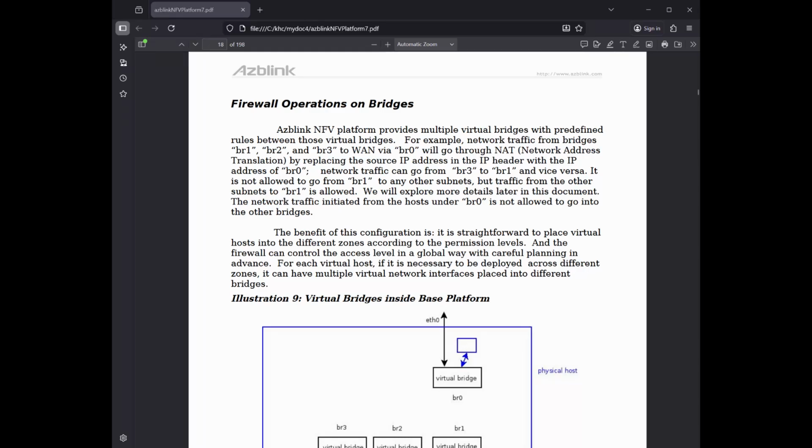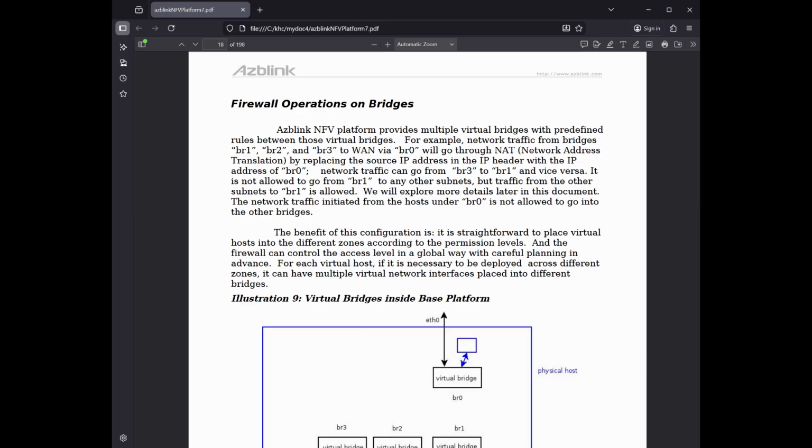Firewall operations on bridges. AshBlink NFV platform provides multiple virtual bridges with predefined rules between those virtual bridges. For example, network traffic from bridges BR1, BR2, and BR3 to WAN via BR0 will go through NAT, network address translation, by replacing the source IP address in the IP header with the IP address of BR0. Network traffic can go from BR3 to BR1 and vice versa.